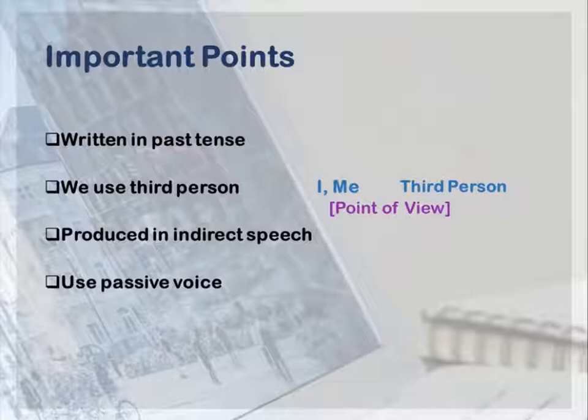Now there are some important points to remember while writing a news report. Number 1, it must be written in past tense. Number 2, we don't use first person in writing a report, that is I and me. Such pronouns are not allowed. We try to use the third person. The next point is we use indirect speech, and finally we use passive voice while writing any report.